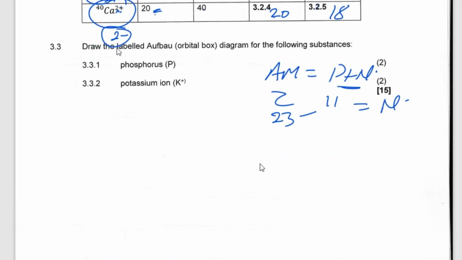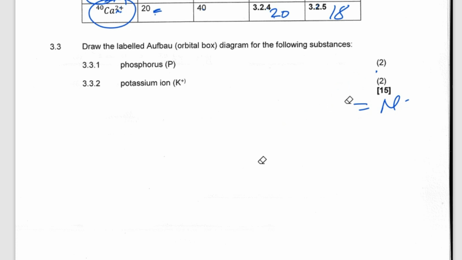Then we got to draw the box diagram of the following substances. This one is also very simple. How simple? Let's see how simple it is. All right, so you have to know how to write the designations.